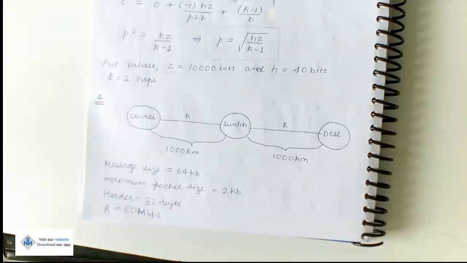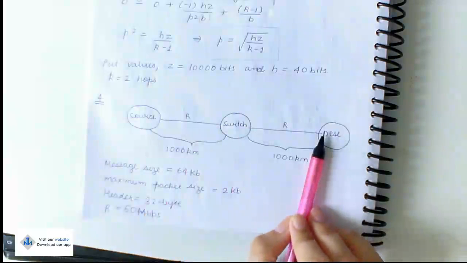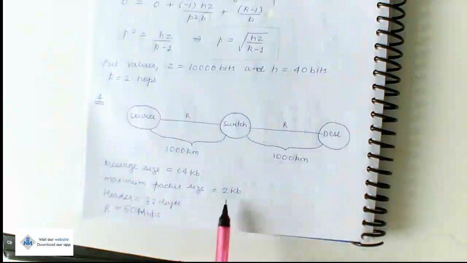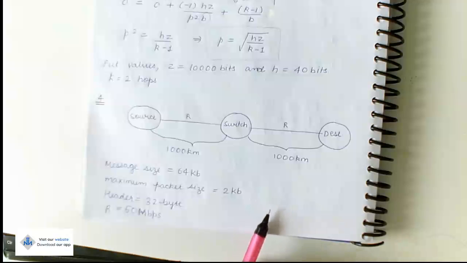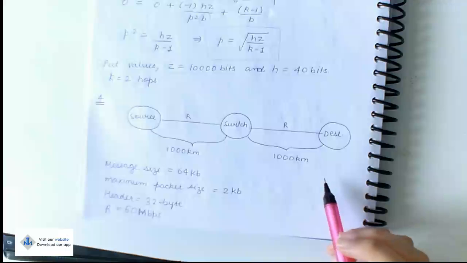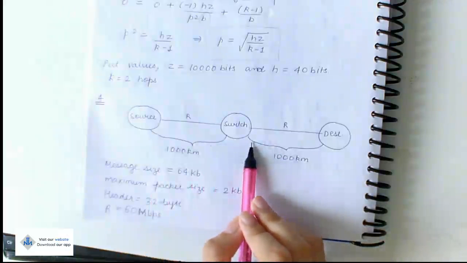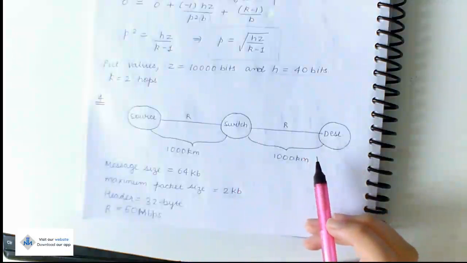So now moving on to question 4, we are given a 64 kilobyte message that is to be transmitted over a 2-hop path in a network. The network limits packet to a maximum size of 2 kilobytes. Header size is negligible. The transmission line in the network is error free and has a speed of 50 Mbps. Each hop path is 1000 kilometers long. How long does it take to get a message from source to destination using a slightly loaded packet switch network?